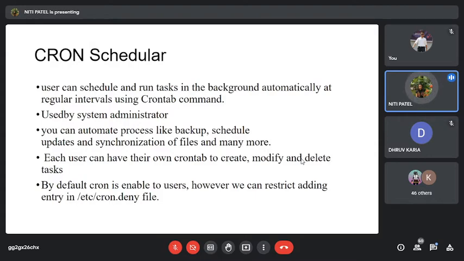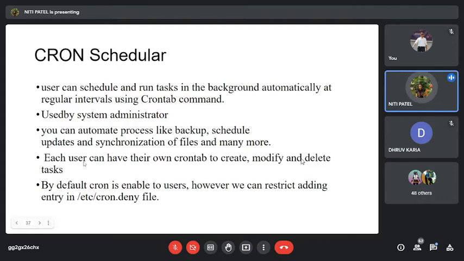So if I want to put any task in the background, I have to first create that task by using this command. Later, if I want, I can modify those commands. If I am finished with the work, I can delete that command also. By default, cron is enabled for the user. However, we can restrict it by adding an entry into the directory called etc. So by default, for every user, crontab is always enabled.